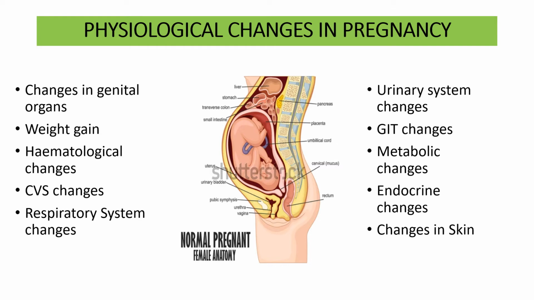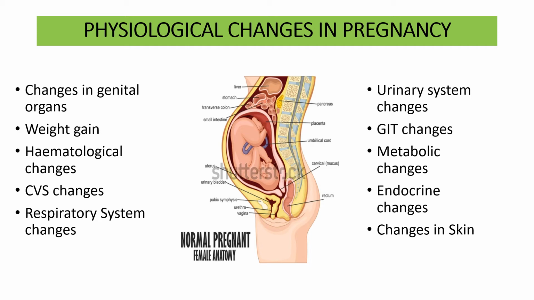Now coming to various physiological changes in pregnancy. Pregnancy is not a pathological condition, it is a physiological condition where the mother is taking part in forming a small human, or she is playing the role of an incubator in the early human developmental stages.